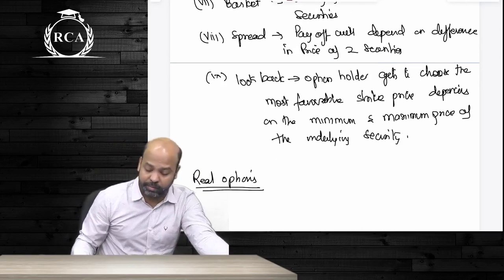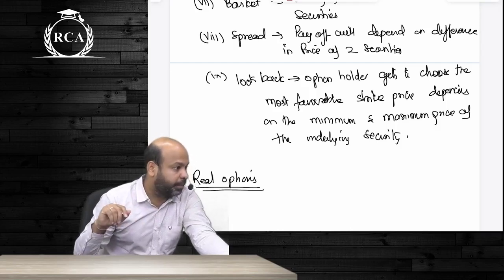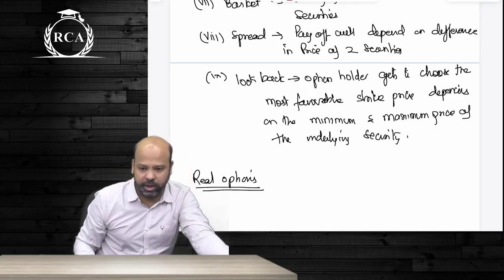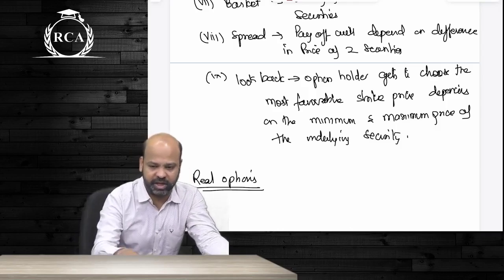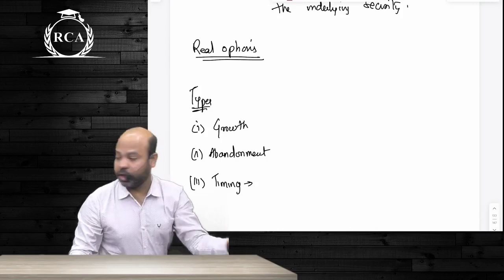What did I say in lookback? You get to decide what the strike price will be depending on the maximum and the minimum price that the underlying security has achieved in the past. Are we clear about this? Next, moving on to real options.